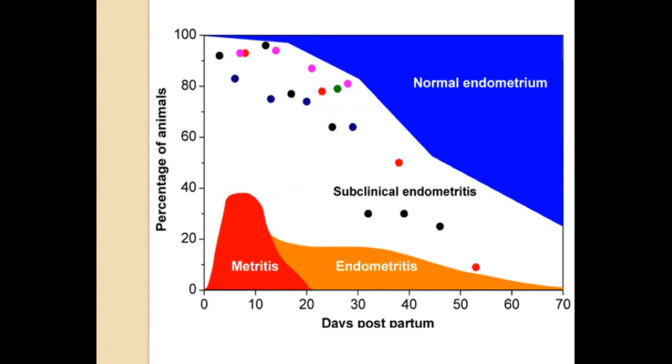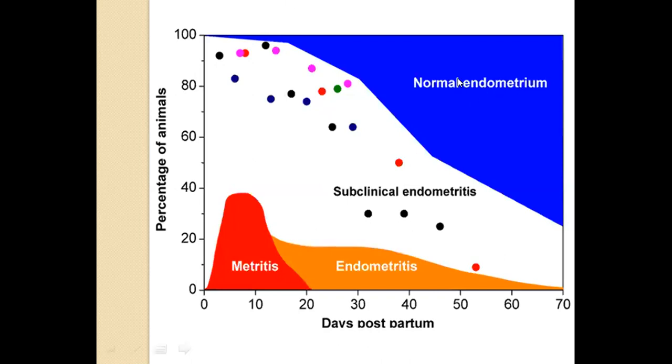So the diagnosis of subclinical endometritis is very important because apparently the animal appears healthy and the uterus appears as if it doesn't contain any infection, but it is infected. So to diagnose and treat subclinical endometritis is the most important thing, and it is actually diagnosed by doing one very simple test which is called the Whiteside test, using NaOH, sodium hydroxide solution, which I'll be covering later on when we study endometritis and subclinical endometritis.